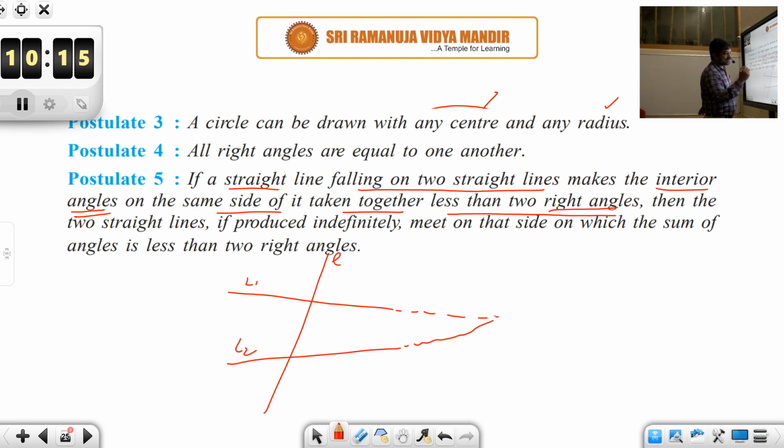Less than 2 right angles is the case when these two lines are not parallel. If L1 and L2 are parallel, then obviously this sum taken together is not less than 2 right angles. L1 and L2 are not going to be parallel if the sum of the interior angles is less than 2 right angles. We'll learn about this in detail. Just try to remember this postulate. It's very, very important. We'll be discussing most of today's class about postulate 5 itself.